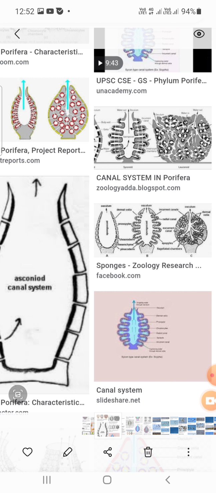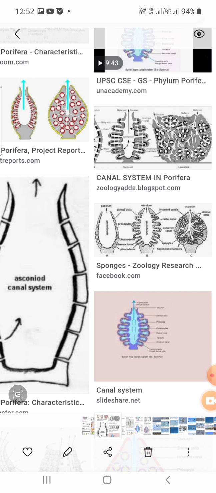You have to see the dermal pores. From the dermal pores, the water enters the incurrent canals, then the prosopyles, then the radial canals, then the internal ostia, then the spongocoel, and the osculum, and out.